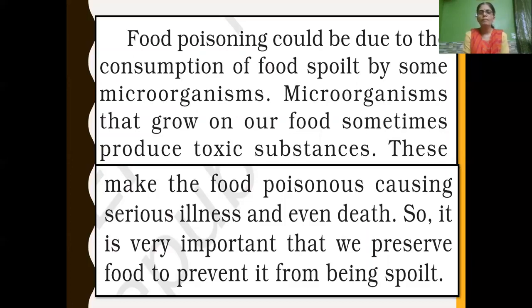Children, what is food poisoning? Food poisoning is the condition that results after we eat food spoiled by microorganisms. What is the reason for food poisoning? Microorganisms that grow on our food substances produce toxic, poisonous substances. This makes the food poisonous, causing serious illness and even death. So it is very important to preserve food and prevent it from being spoiled.